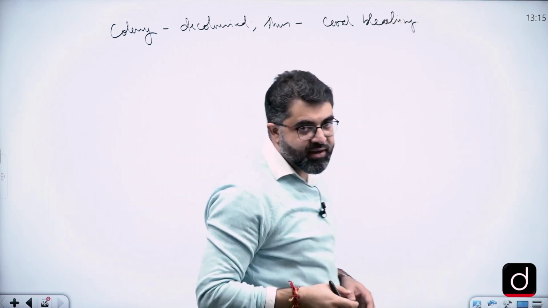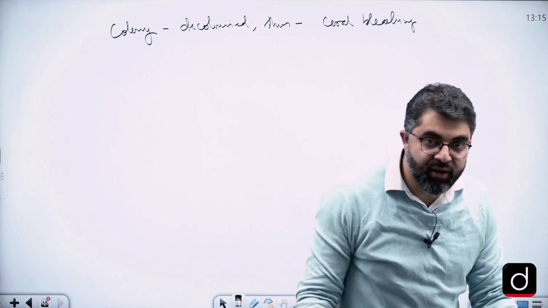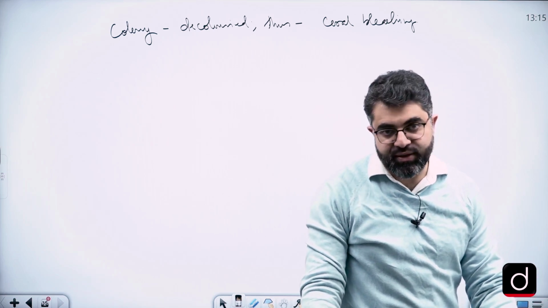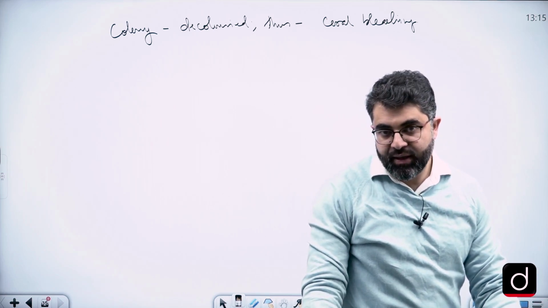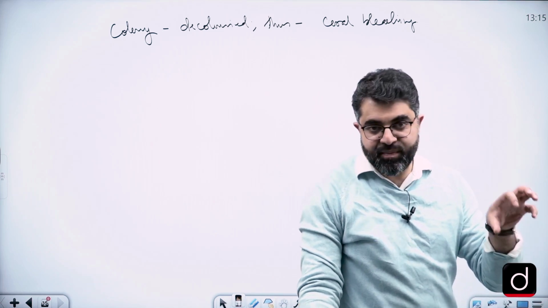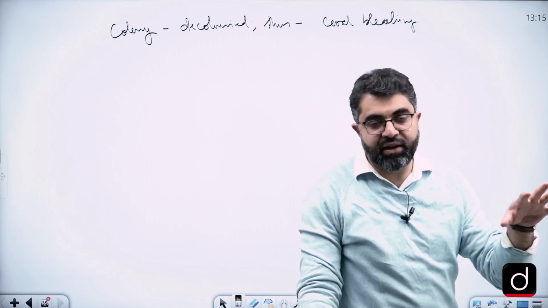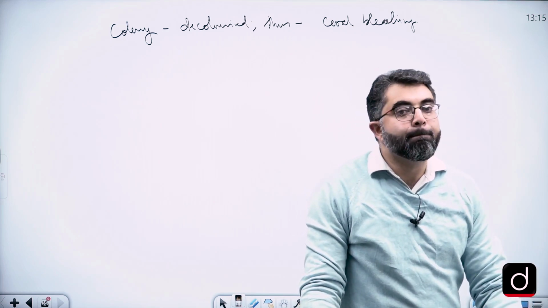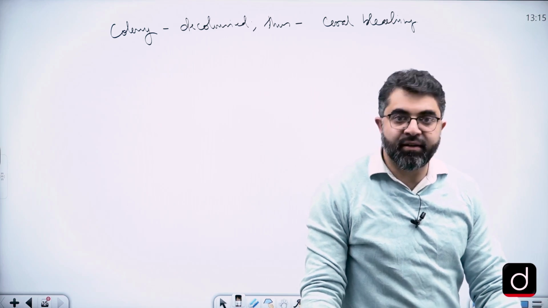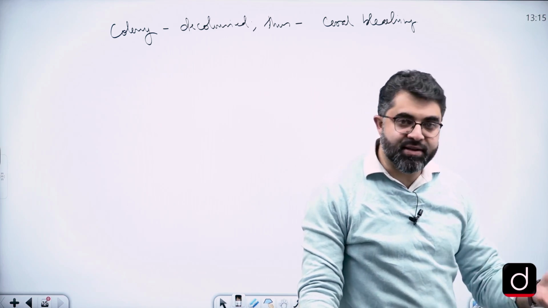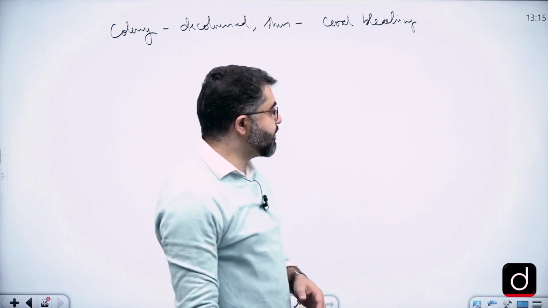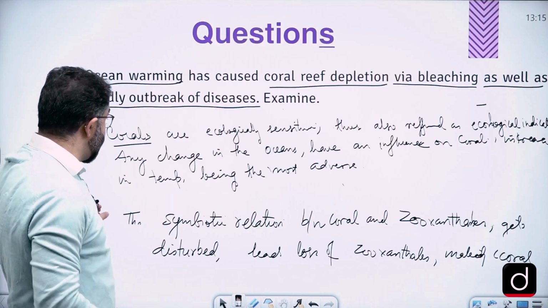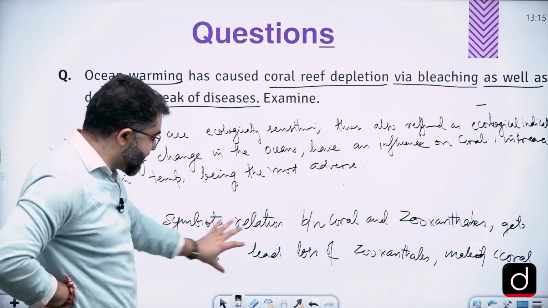What is process of bleaching? The decolorization is called as bleaching, right? If anything loses color due to some reactions or something, that is called as bleaching. So here coral bleaching happens. Why? Because the zooxanthellae, which imparts color to the coral colony, leaves the coral colony. As it leaves, it starts getting decolorized. So that is how we term this coral bleaching. So what we have tried to do here, we have tried to understand corals and also define bleaching.